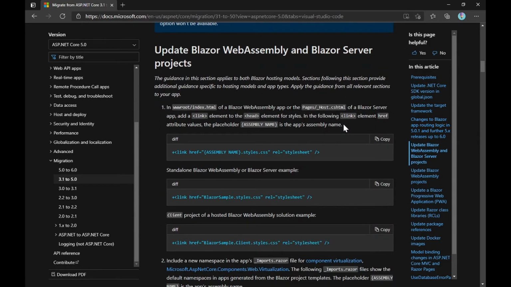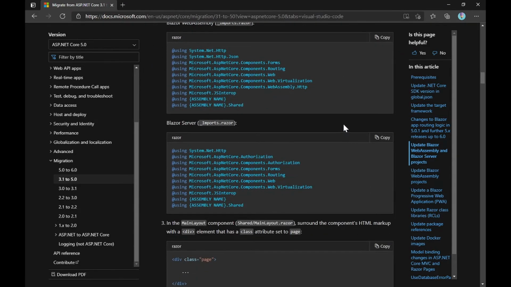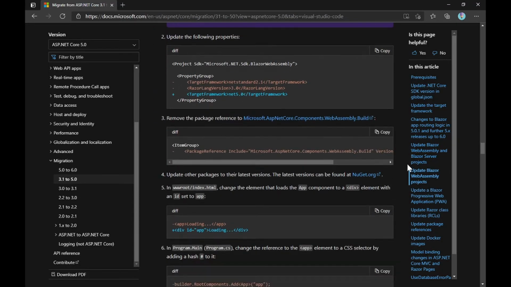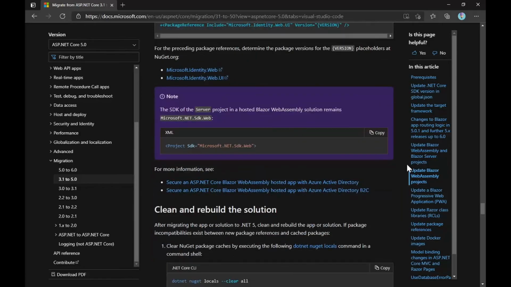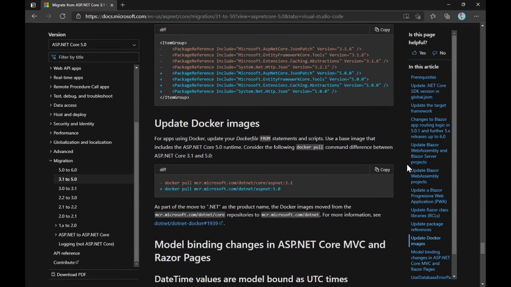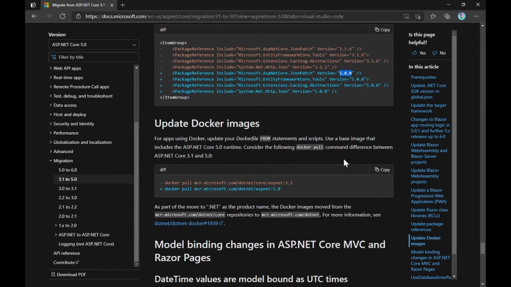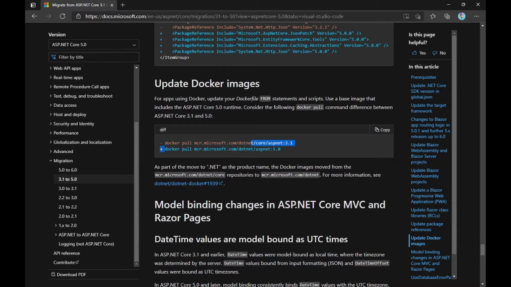Now some more Blazor WebAssembly and Blazor Server project changes. I'll skip these Blazor changes because I'm not currently associated with this, and I will not try to go through things that I have not done. Okay, so as you know, we have already done the package reference updates. So just change the version to 5, or you can go and check it in the NuGet package library itself. Of course, you'll update Docker. If you are using Docker, you can use ASP.NET 5.